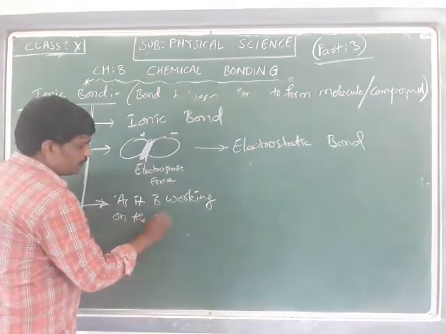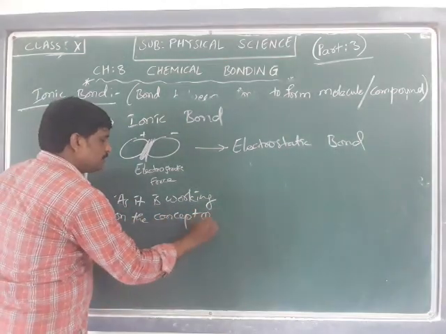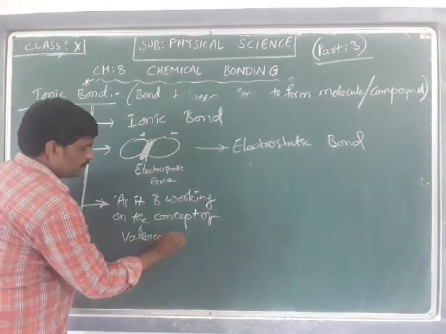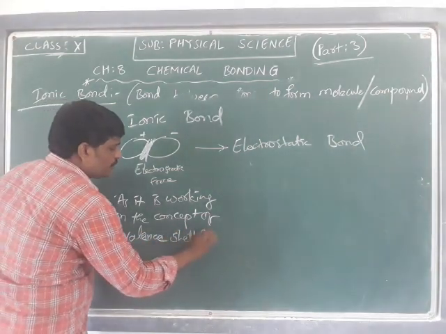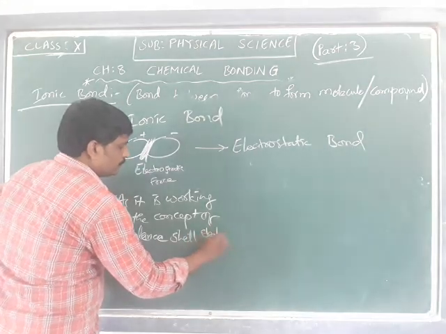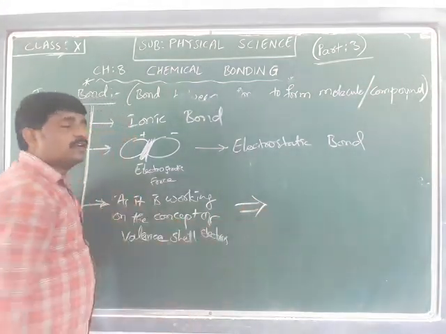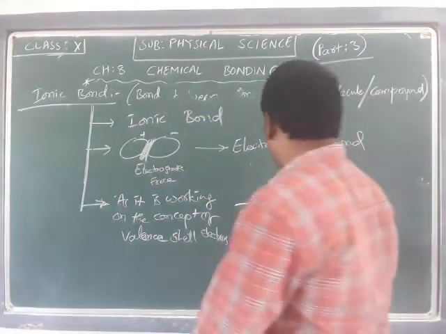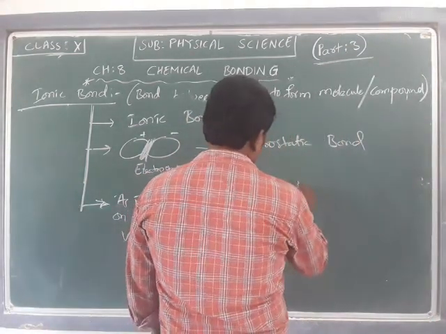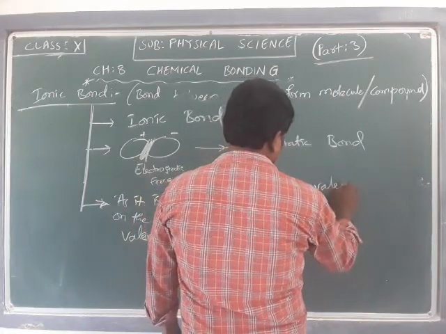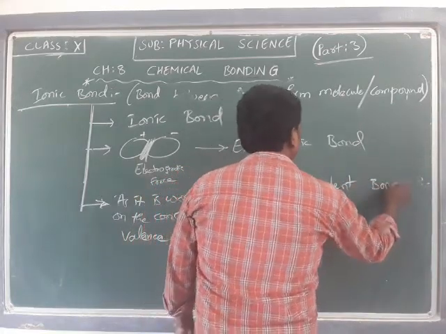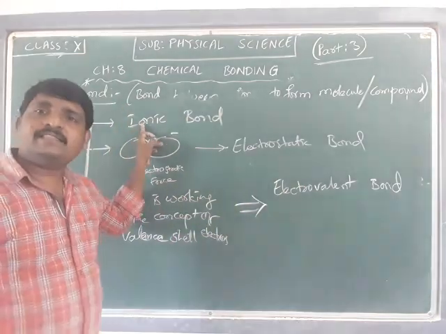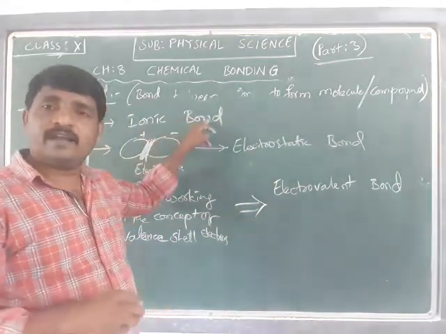on the concept of valence shell electrons. Okay, so this is called an electrovalent bond. So the bond between ions, as there is a bond between the ions, is called an ionic bond.